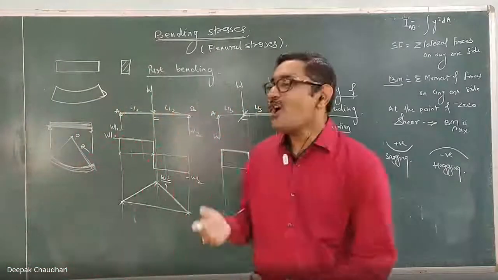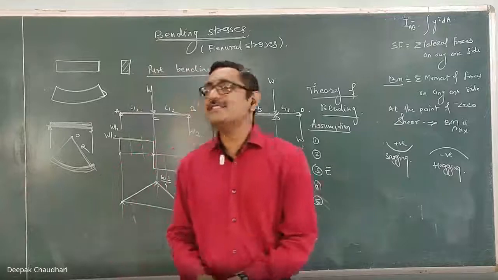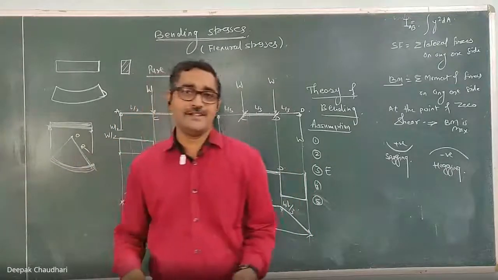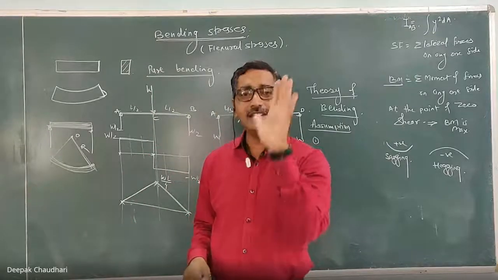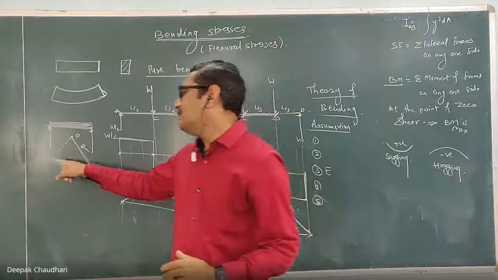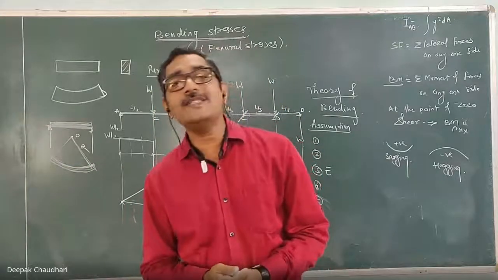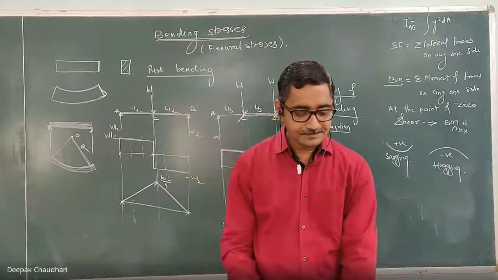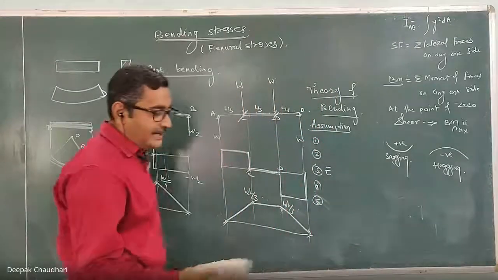I hope that all these assumptions are clear, and this point is also clear: what is the radius of curvature and what is the center of curvature? Understood? So in the assumptions, while deriving, we are assuming that the beam is bent in the form of a circular arc with a common center of curvature. Then how does that bending take place?